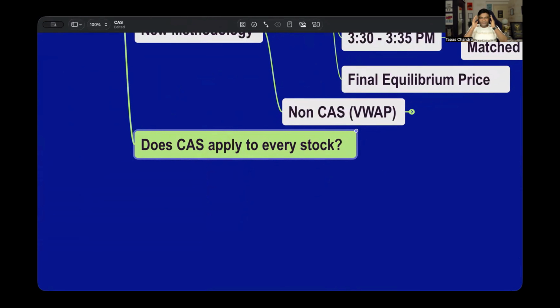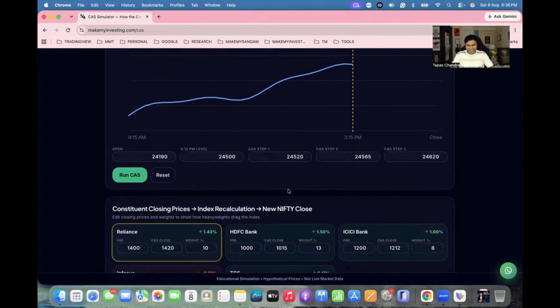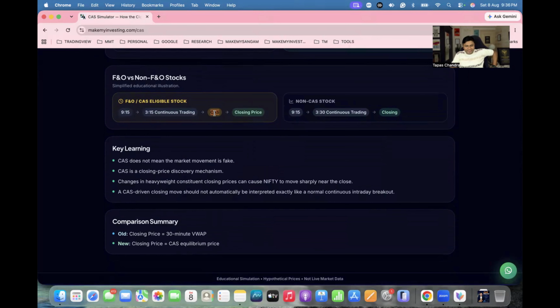So imagine there are two stocks. ABC Bank, an FNO stock, will be continuously traded till 3:15, and it will enter into CAS at 3:15. Then the mechanism we discussed a little bit earlier will start, wherein CAS will come into the picture and the closing price will be decided. But if there is a stock, let's say XYZ, which is a non-CAS stock, meaning a non-FNO stock, then it will keep on trading till 3:30, and it is not eligible for CAS. The normal cash market closing will be applied there.